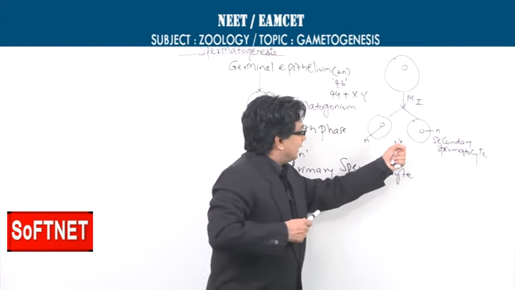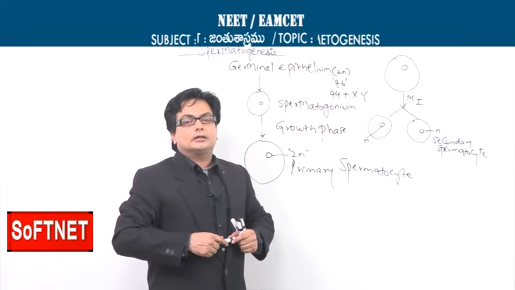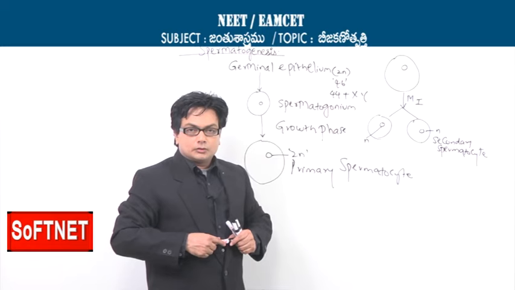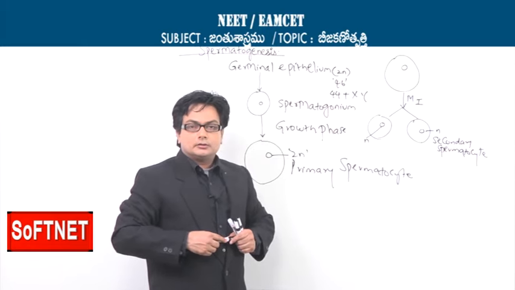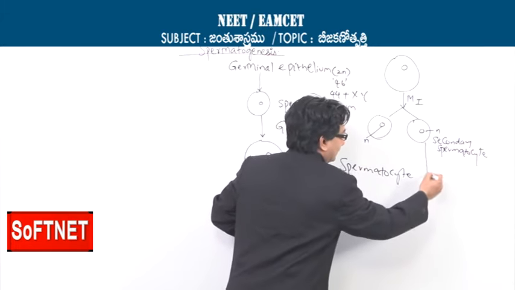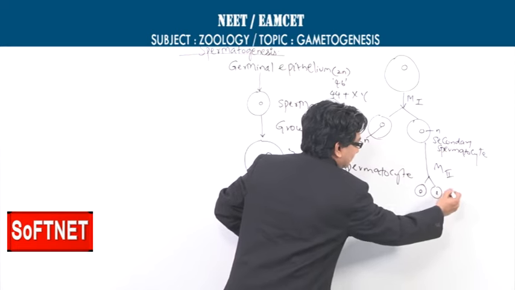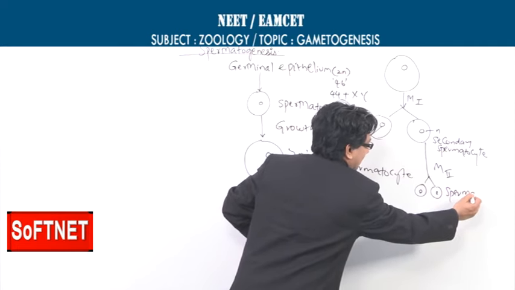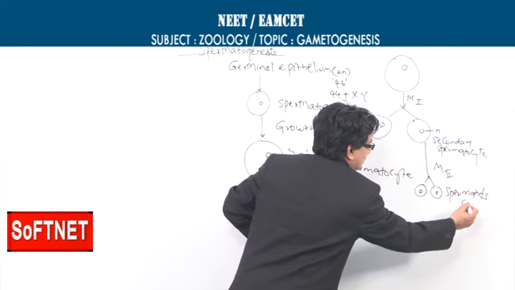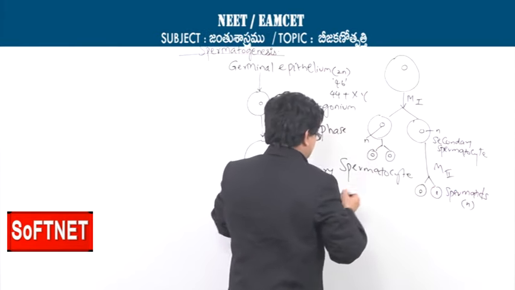The two haploid secondary spermatocytes will enter into meiosis 2 and they will produce spermatids. So, each one will enter into meiosis 2 and will produce the cells called the spermatids, and naturally these are also haploid and they also will give two spermatids.